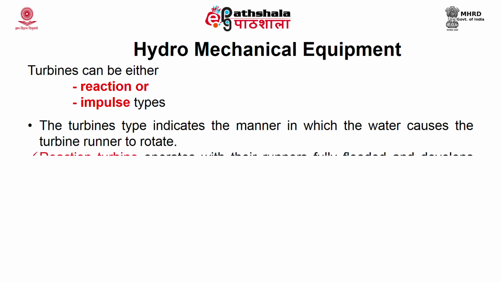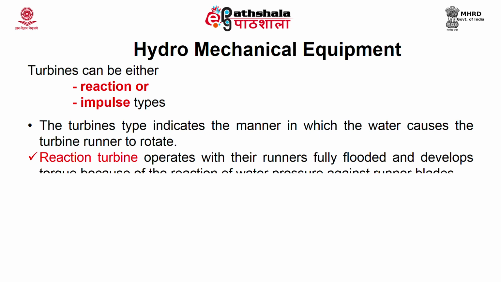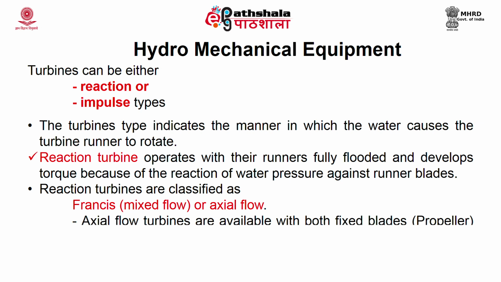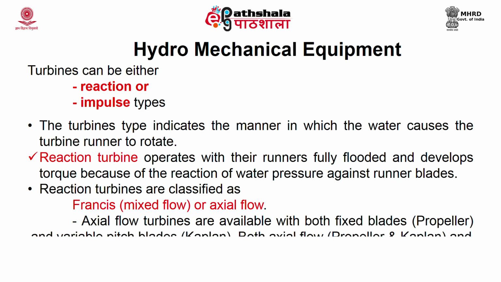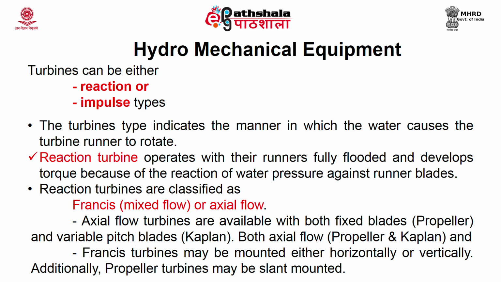The reaction turbine operates with their runners fully flooded and develops torque because of reaction of water pressure against runner blades. Reaction turbines are classified as Francis or mixed flow and axial flow. Axial flow turbines are available with both fixed blades, that is propeller, and variable pitch blade, that is Kaplan. Both axial flow and Francis turbines may be mounted either horizontally or vertically.